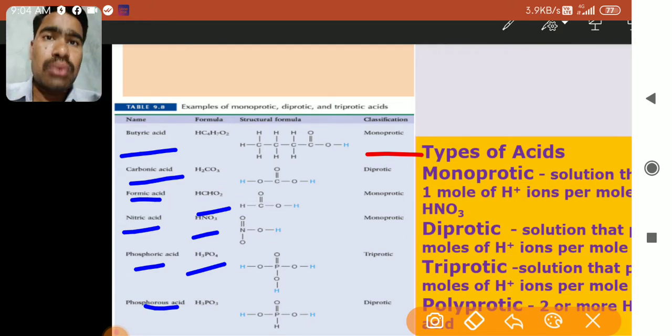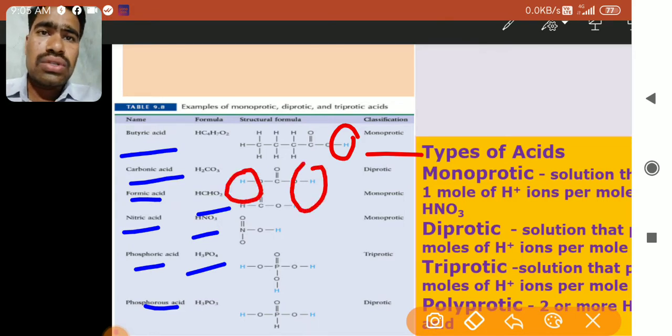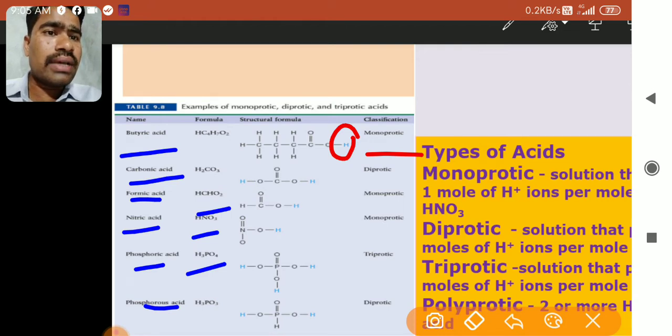Okay, protic means proton. If a hydrogen-containing substance donates 1 proton, then it is called a monoprotic acid, mono means single. So this butyric acid has only 1 hydrogen to donate, so it is a monoprotic acid. Now carbonic acid, H2CO3, has 2 hydrogens for donation. As it donates 2 protons, it is called diprotic. Di means 2, protic means proton. Formic acid has only 1 hydrogen for donation, so it is again a monoprotic acid.